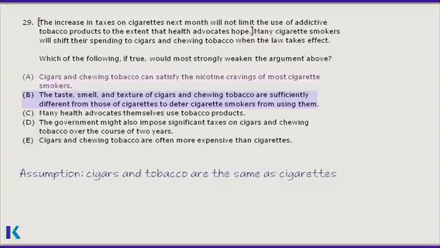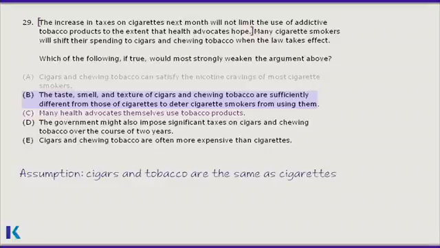A is a 180. It strengthens the author's prediction in the last sentence. If cigars and chewing tobacco satisfy the same nicotine cravings as cigarettes, then it is likely that cigarette smokers will buy them instead if taxes on cigarettes are raised. Since A is a strengthener, it's not what you're looking for.